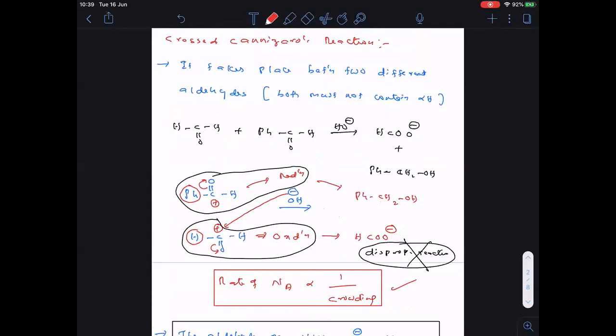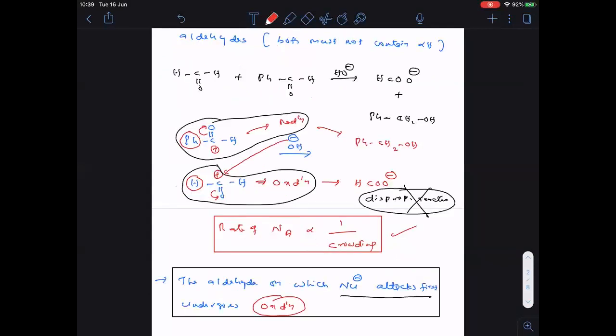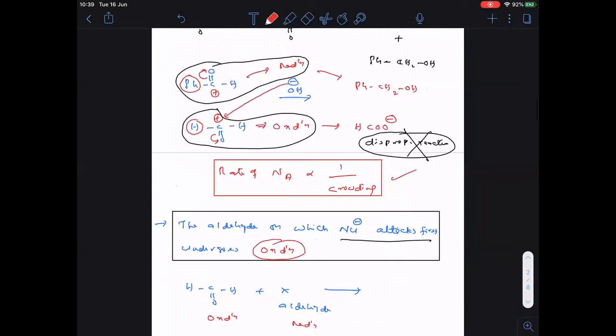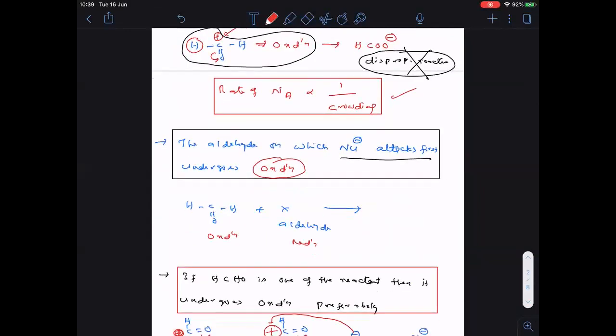The aldehyde on which the nucleophile attacks first undergoes oxidation. Nucleophile attacks first means what? It should be the less crowded one only, no? Followed. And remember everyone, there is no smaller aldehyde than formaldehyde. So if formaldehyde is one of the reactants, then no doubt formaldehyde undergoes oxidation.